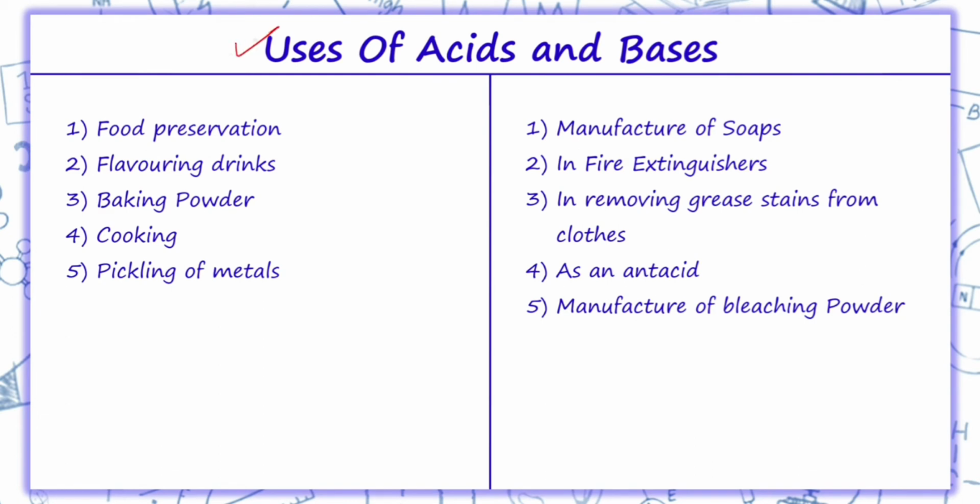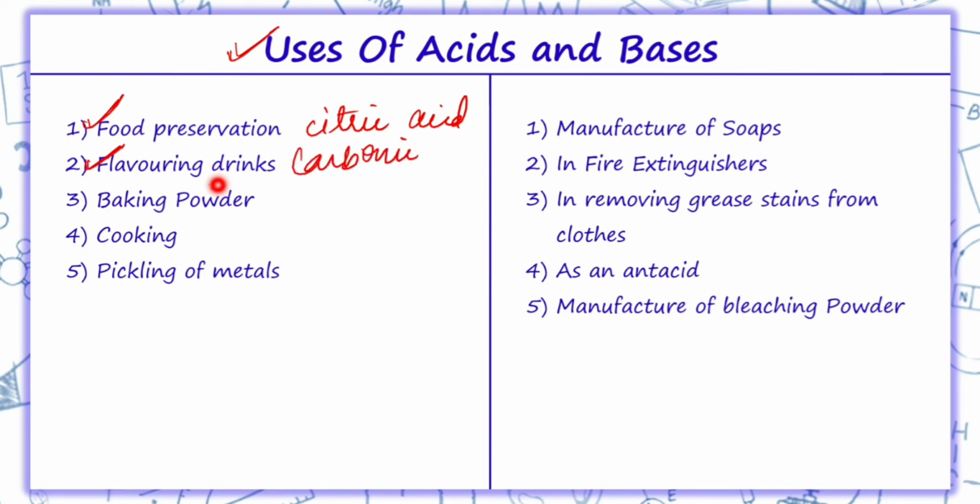Now there are some uses of acids and bases. Acids are used in food preservation, like we use citric acid. These are also used in flavoring drinks, like we use carbonic acid in drinks like Coca-Cola.